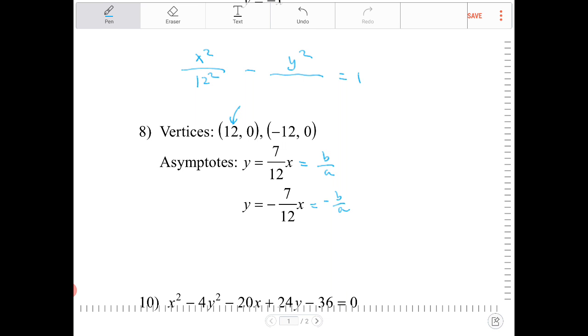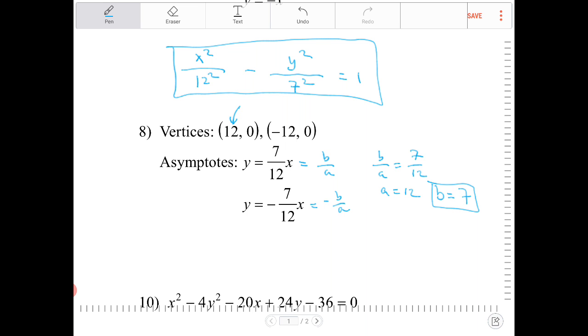So wait a minute, if I know b over a is equal to 7/12, and I know a is equal to 12, what must b equal? b must equal 7. How do I know a is equal to 12? Well, that's because of this vertex right there. So therefore, b squared must equal 7 squared, or b is just equal to 7, rather. And that's the equation of that hyperbola.